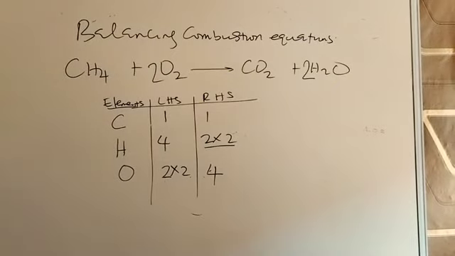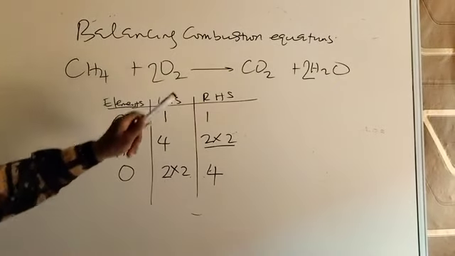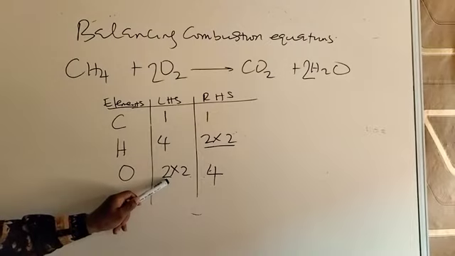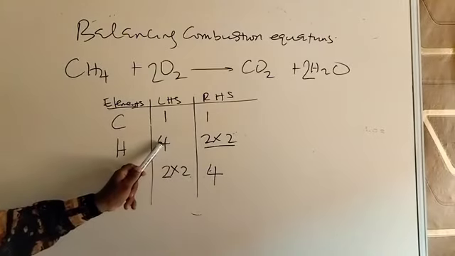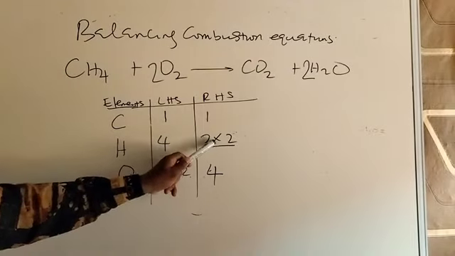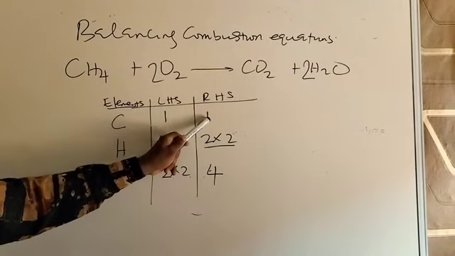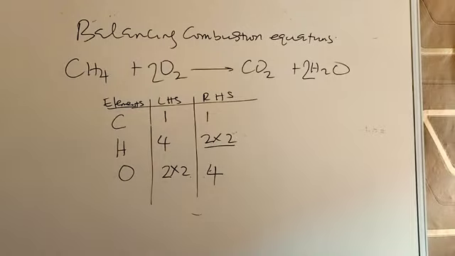By putting 2 in front of oxygen, that makes it 2 times 2, 4, as you can see here. So you see 4 here and 4 there for oxygen, 4 there and 4 there for hydrogen, 1 there and 1 there for carbon. So we have a balanced equation.